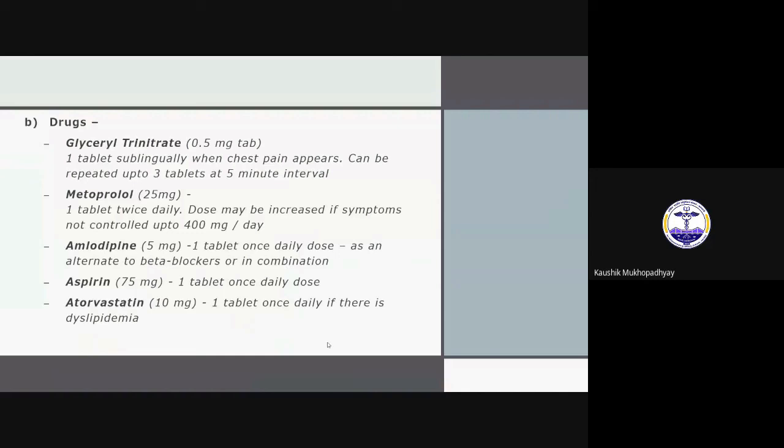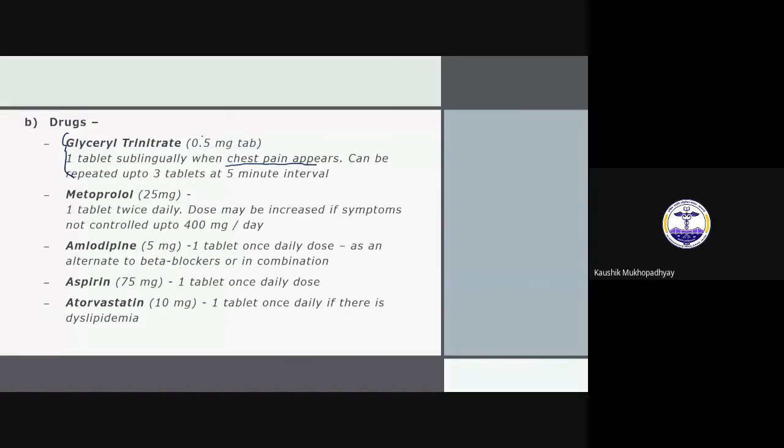And finally, the actual treatment. For all patients of stable angina, you should prescribe the drug glyceryl trinitrate. The patient will not take it regularly, but one tablet sublingually he should take when chest pain appears. It is not for regular taking.